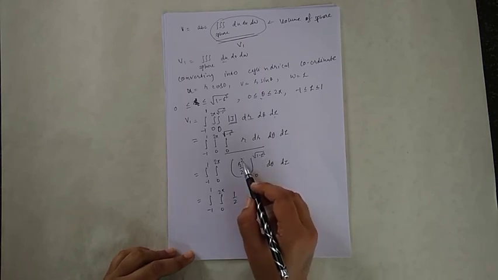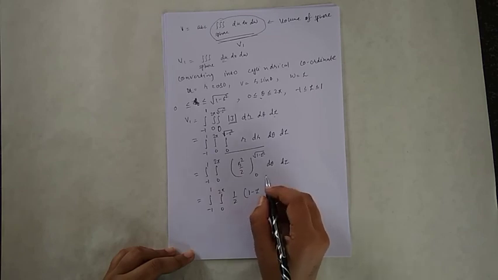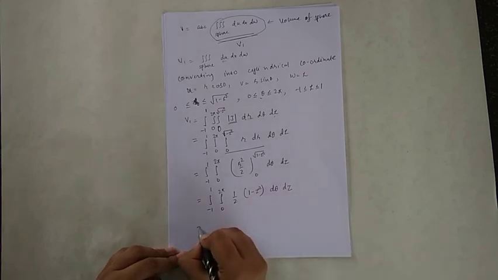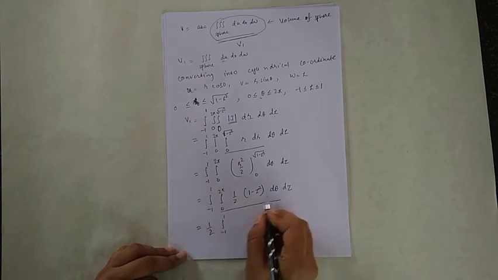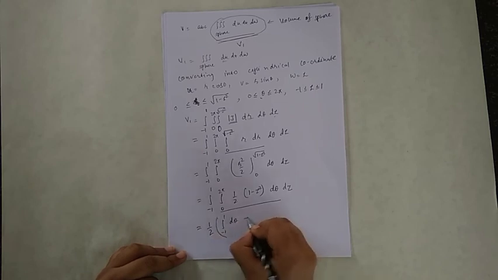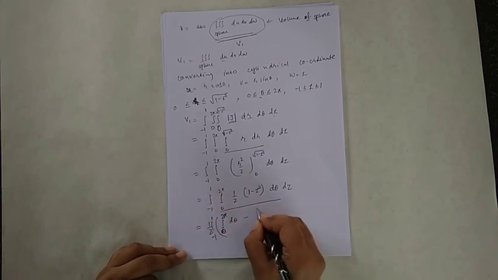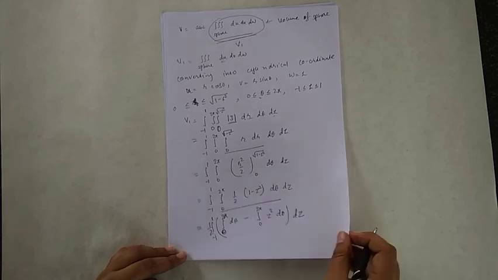So the square root and square cancel and it becomes 1 minus z square d theta dz. So evaluating this, we get, taking 1 by 2 outside, the integral of 1 d theta minus the integral of z square d theta dz, from minus 1 to 1, 0 to 2 pi.